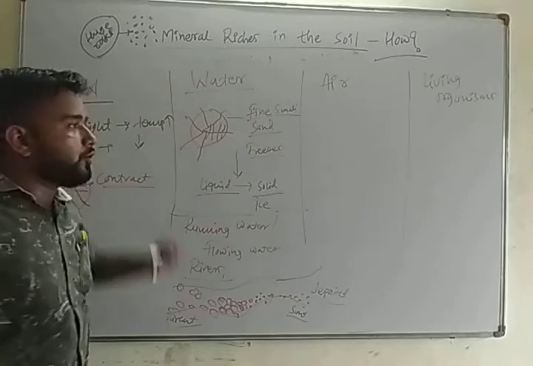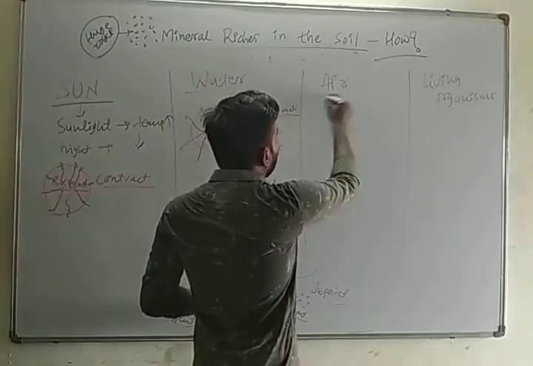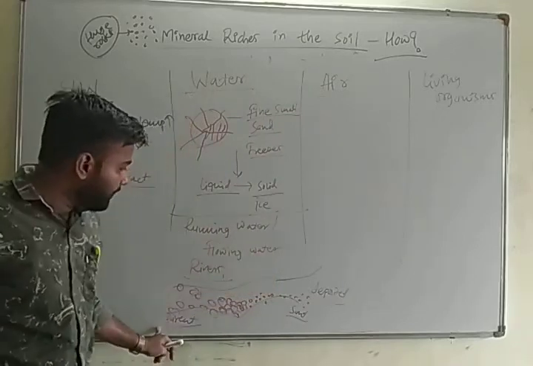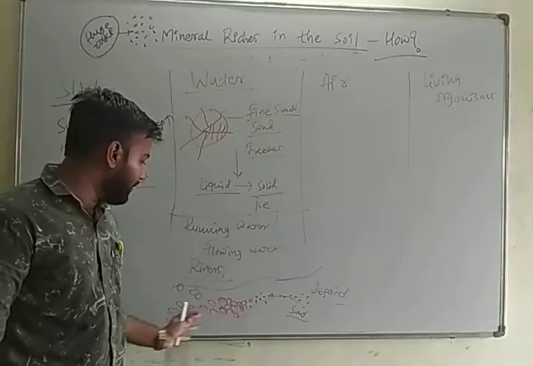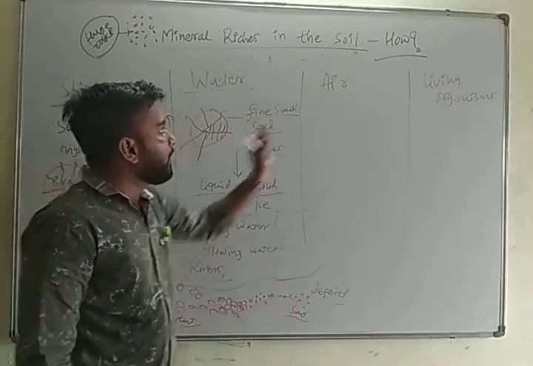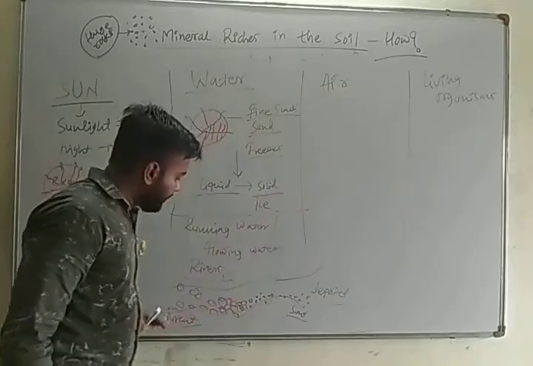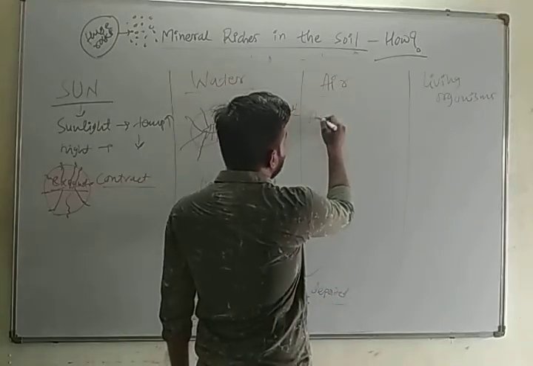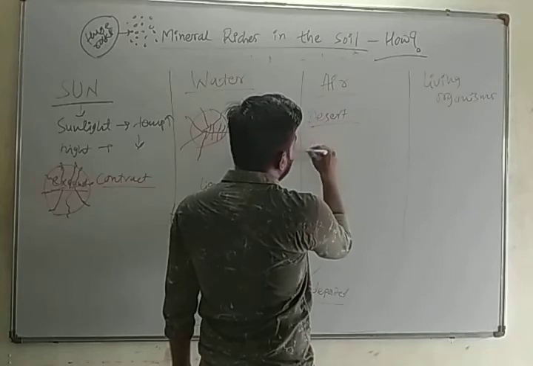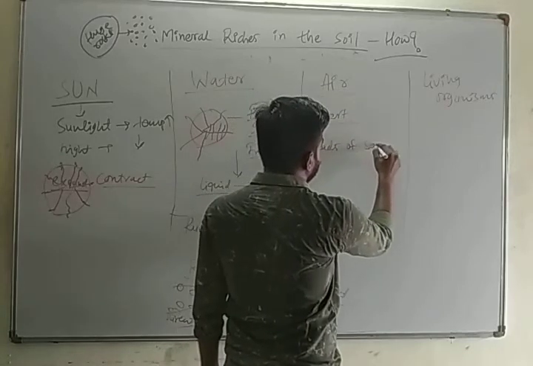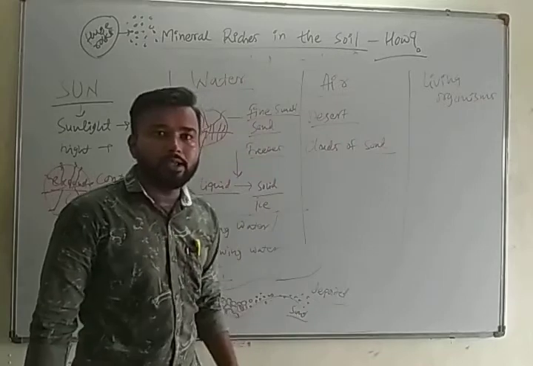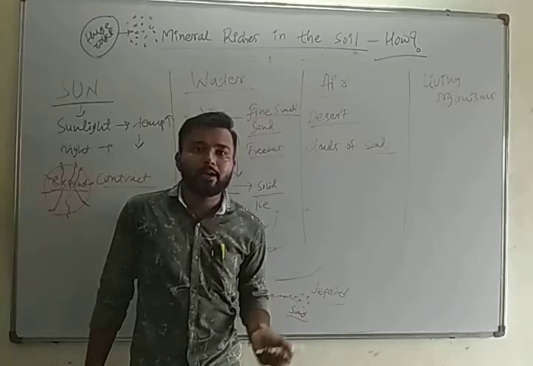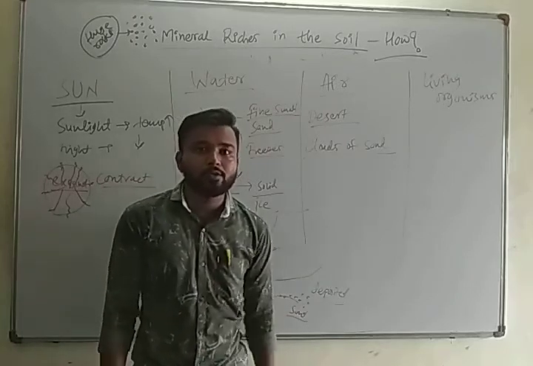Now see how air is responsible in this process. So as we have talked about these flowing rivers containing a very large amount of rocks, air also helps in the movement of sand from one place to another. In deserts we know that there are clouds of sand. When the speed of flowing air is very high, the clouds of sand are produced, which are transferred from one place to another.